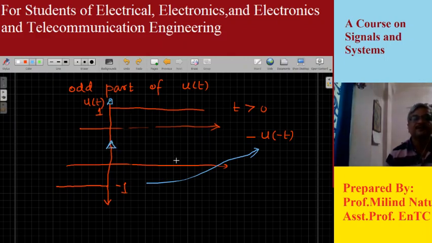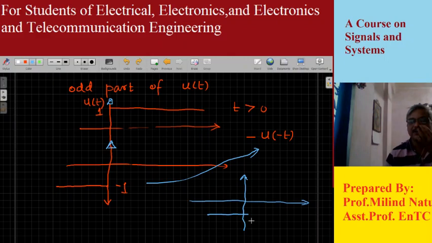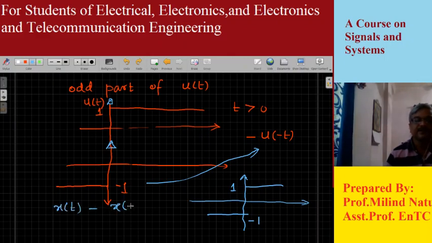Now if I am interested in finding the odd part, then I need to add these two signals. After adding these two signals, what I get is this signal. Here the amplitude is -1 and here it is +1, but as I explained, the odd part is given by x of t minus x of minus t divided by 2.